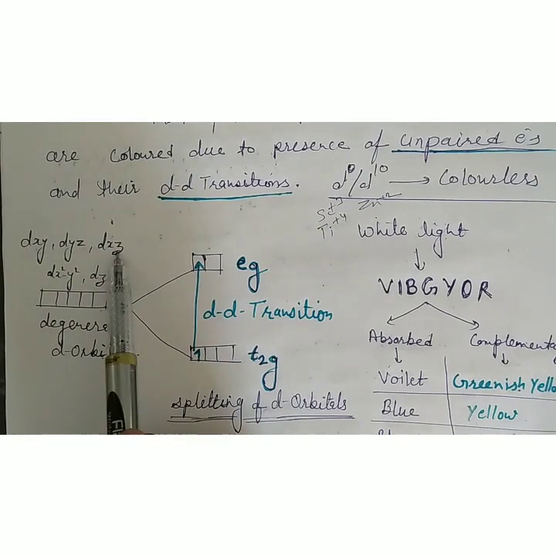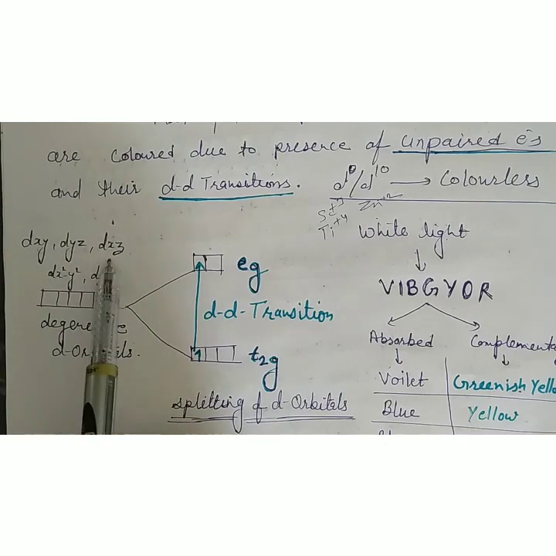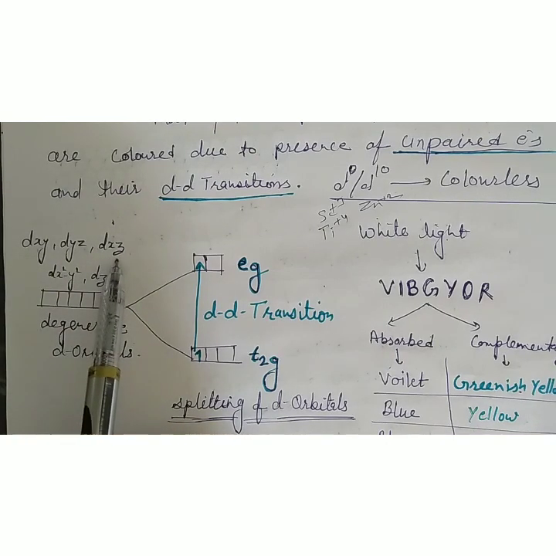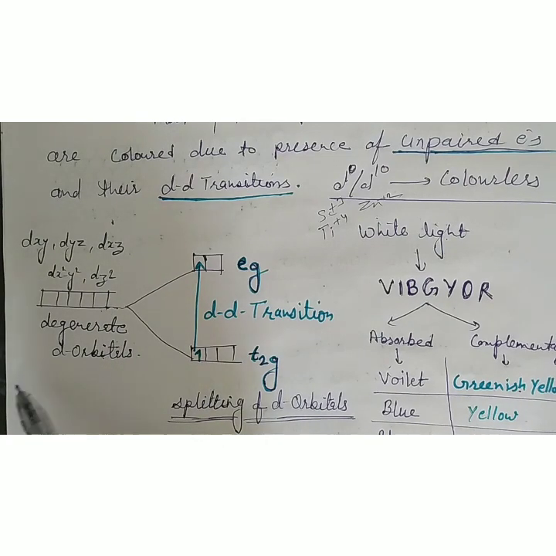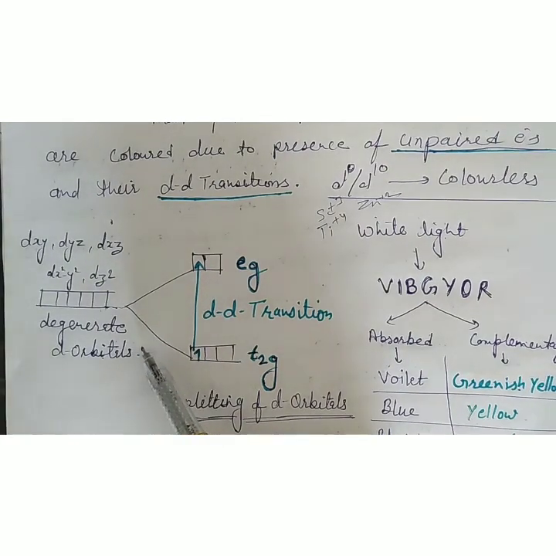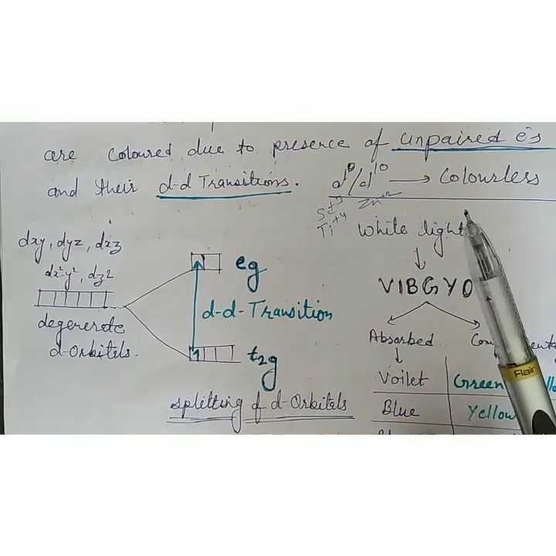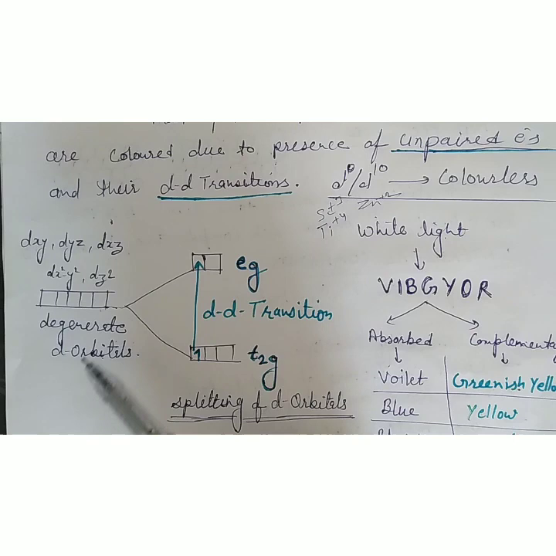In these 5 d orbitals, these 3 orbitals are present in the planes, while these 2 orbitals are present on the axis. When any transition element makes a compound with any anion, the anion enters along the axis or between the axis.